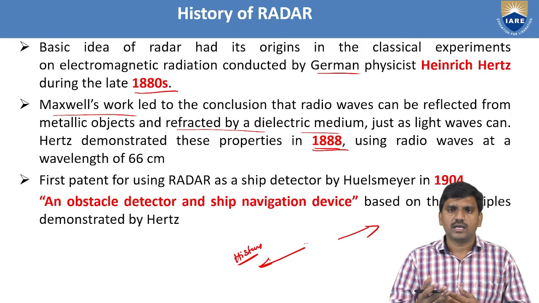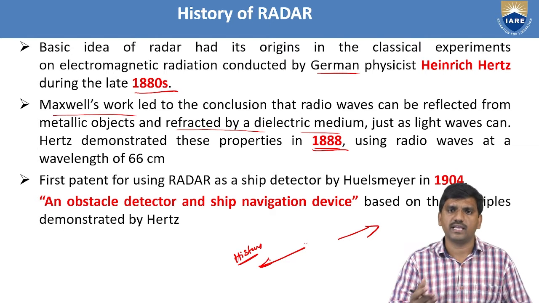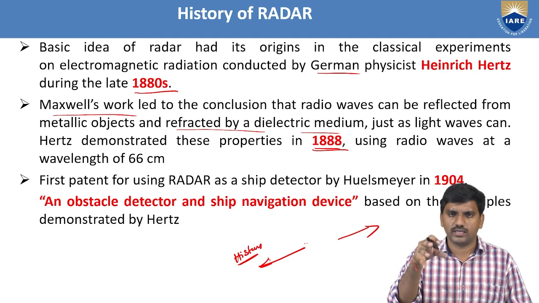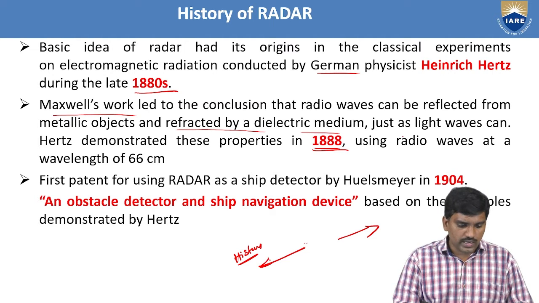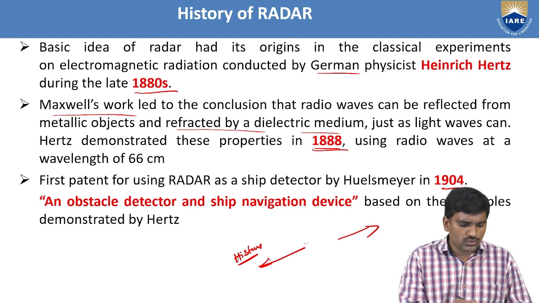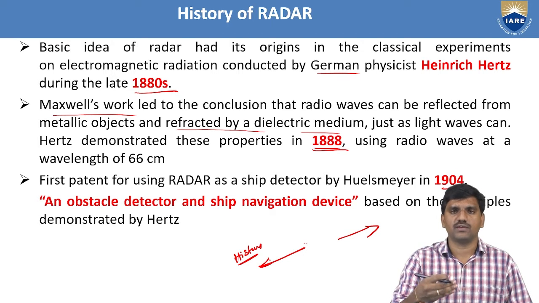So why are we choosing electromagnetic signals to detect objects? The main reason is that electromagnetic signals are reflected from metallic objects and refracted by a dielectric medium. Based on this property, we are using EM waves in radio technology. Next, after 1888, a patent based on a ship detector was developed in 1904. The title is "An abstractly detector and ship navigation device." So this is the early development history of the radar.